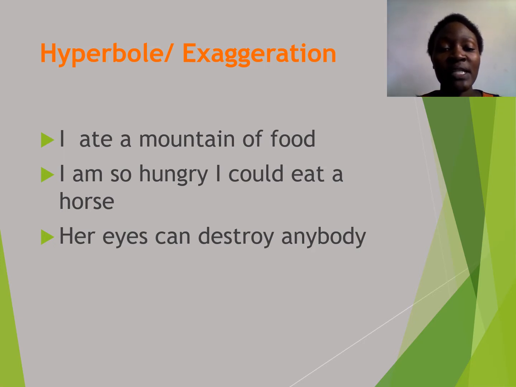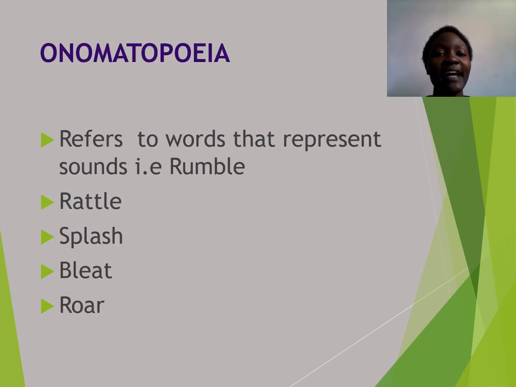It means that her eyes are intimidating. So exaggeration is a feature or a style that is employed in poetry to make us understand more, and it also adds humor. The next style in poetry is onomatopoeia.